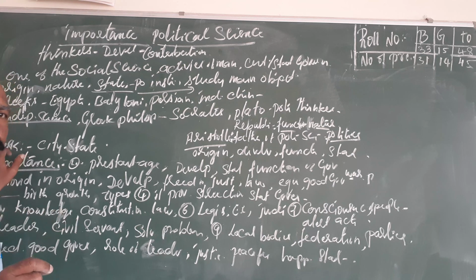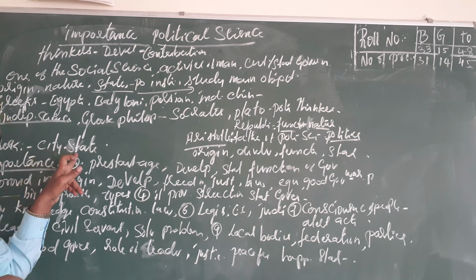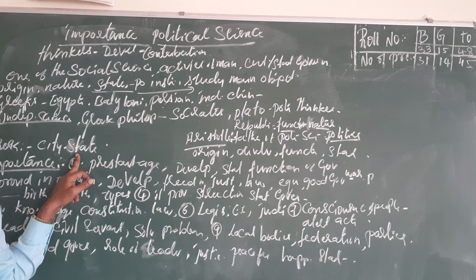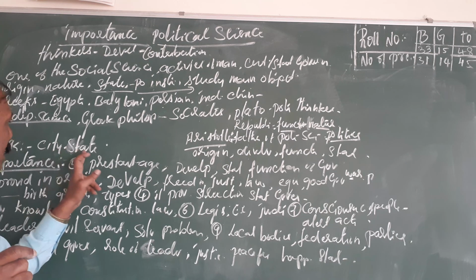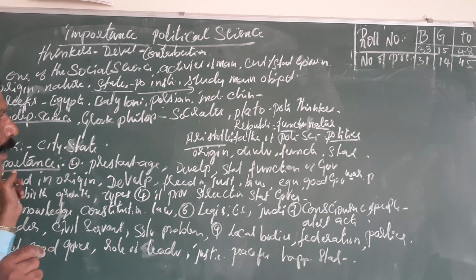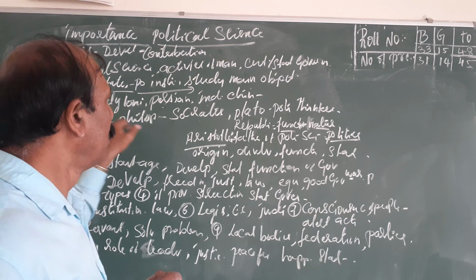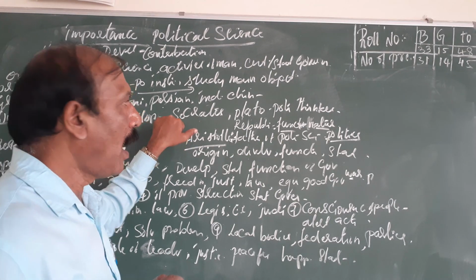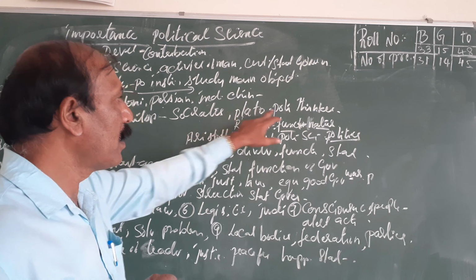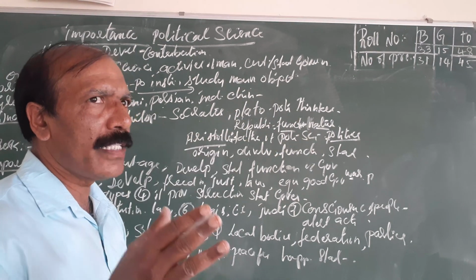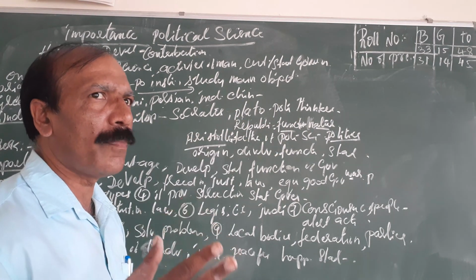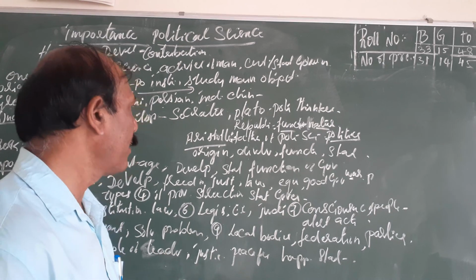See, in the Greek word, politics means city-state. City-state. Here, the Greek philosophers Socrates and Plato are the political thinkers. They also explain what political science is and what its functions are.